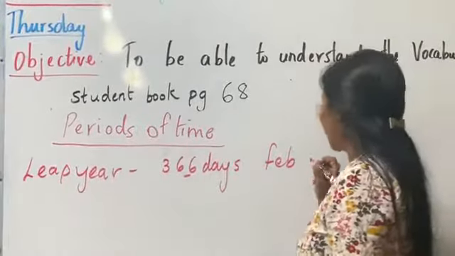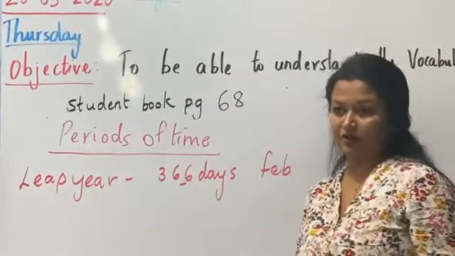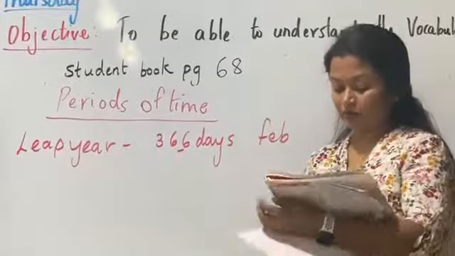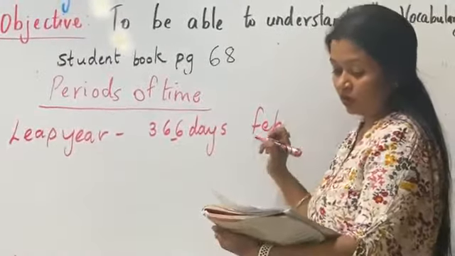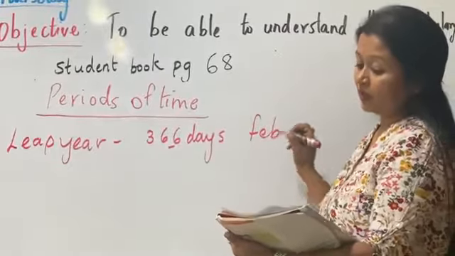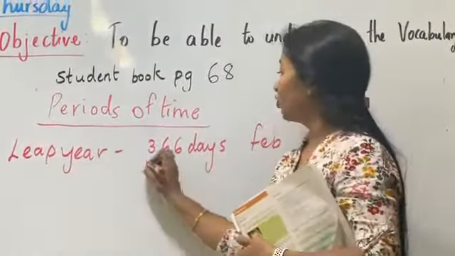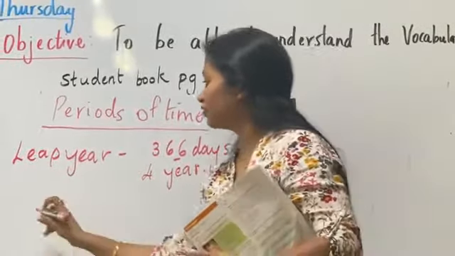Usually Feb has only 28 days. If it is 29 then it is called a leap year. Okay, and when does it come? It comes after every 4 years.